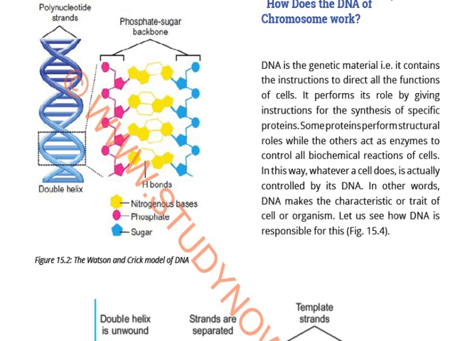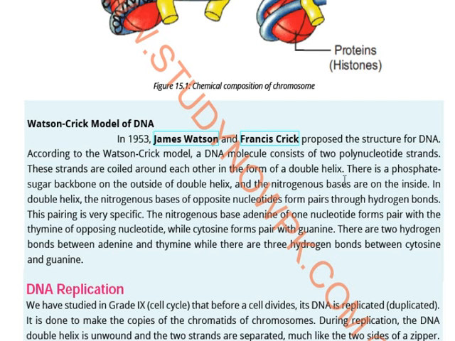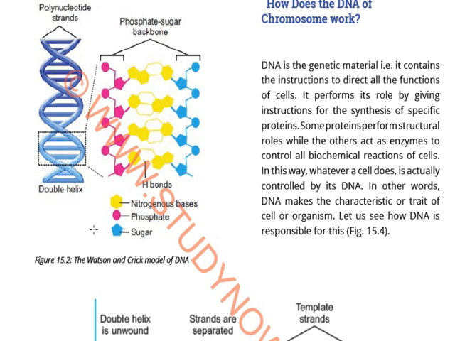And see, actually what happens is that there is a sugar backbone. If you see the structure closely, there is a phosphate sugar backbone, this pink one, and then there are hydrogen bonds, which are denoted by the yellow color, and the nitrogenous bases are also denoted by the yellow color, and the blue ones are the sugars.